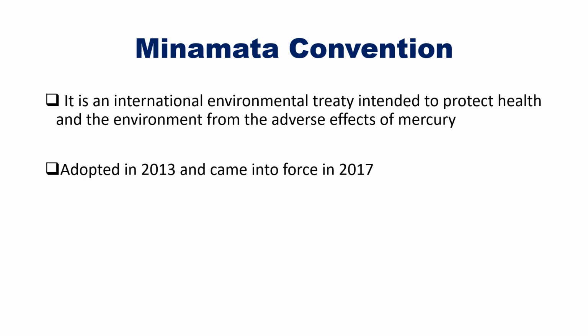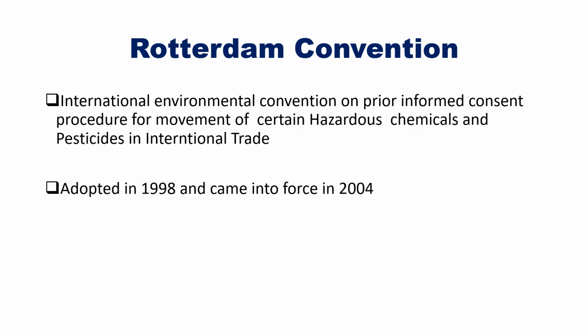Next we have the Minamata Convention. It is an international environmental treaty intended to protect health and the environment from the adverse effects of mercury related to Minamata. Adopted in 2013 and it came into force in 2017. Next we have the Rotterdam Convention. It is an international environmental convention on prior informed consent procedures for movement of certain hazardous chemicals and pesticides in international trade. So pesticides and hazardous chemicals related to Rotterdam Convention. It was adopted in 1998 and it came into force in 2004.